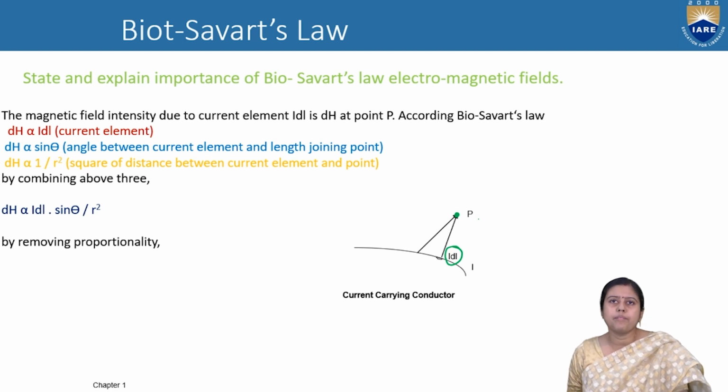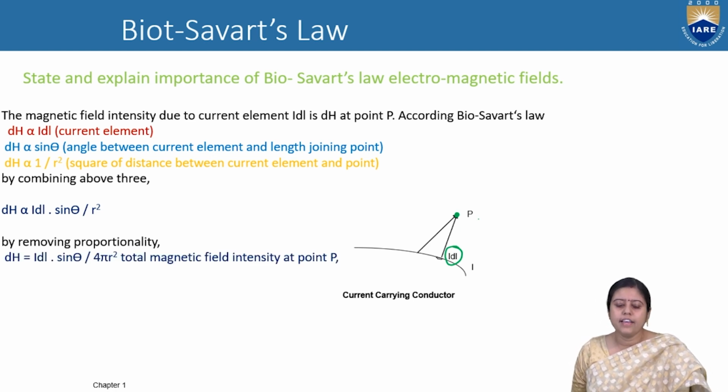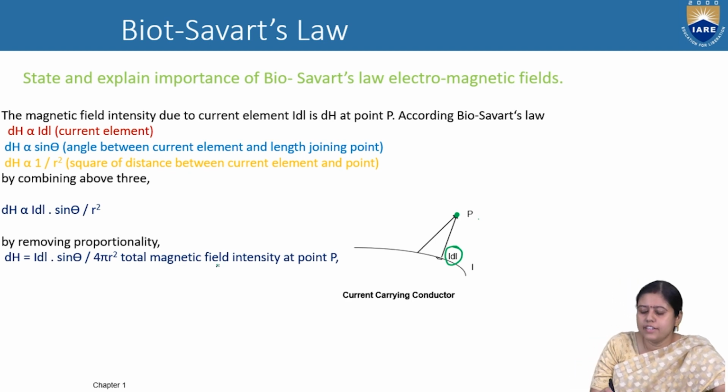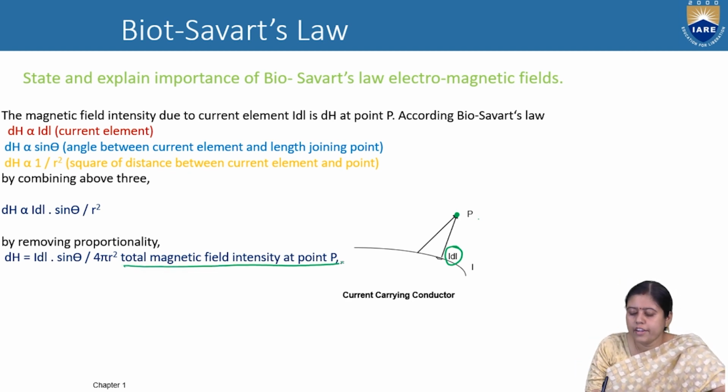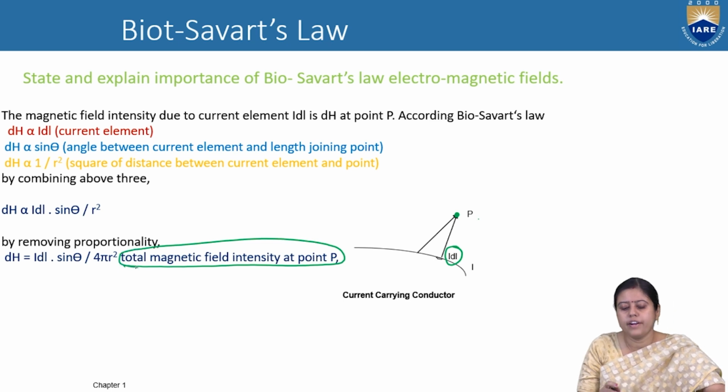Removing the proportionality, we can write dH is equal to I dl sine theta by 4 pi r square, and this is the magnetic field intensity at the point P.